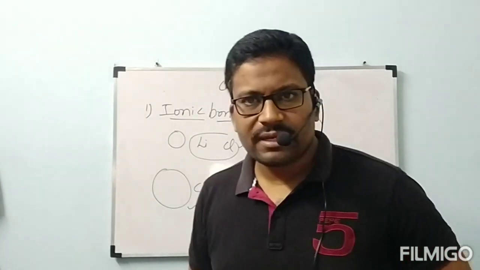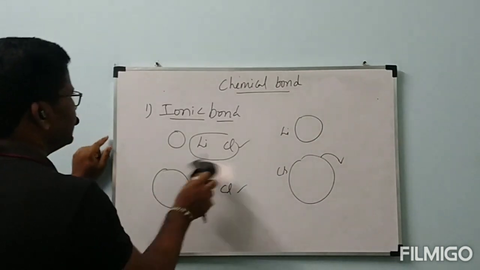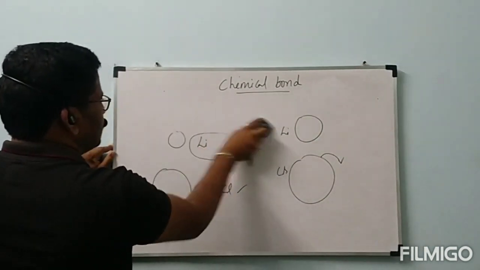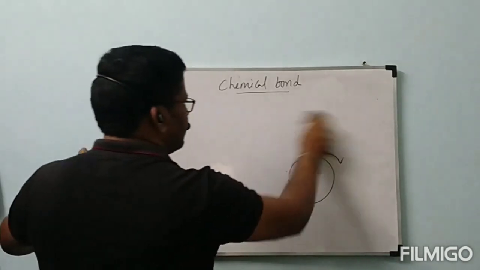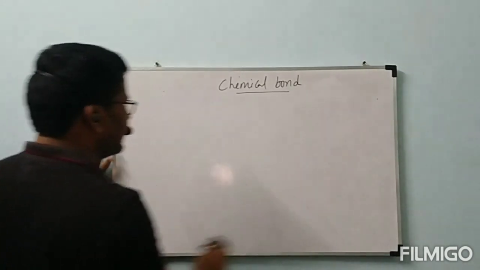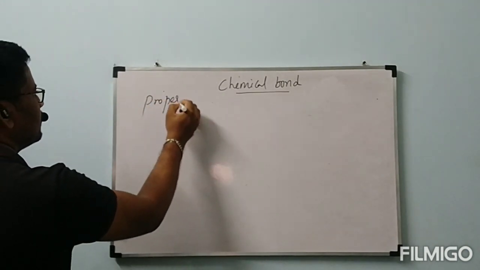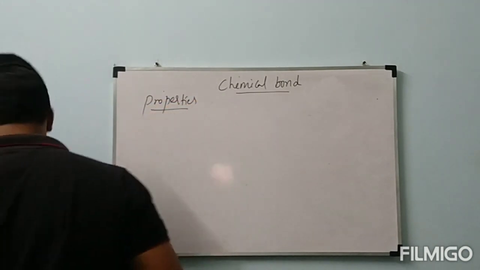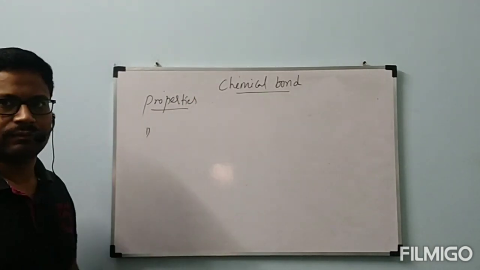The properties of ionic compounds we will see now. Under properties, first one.